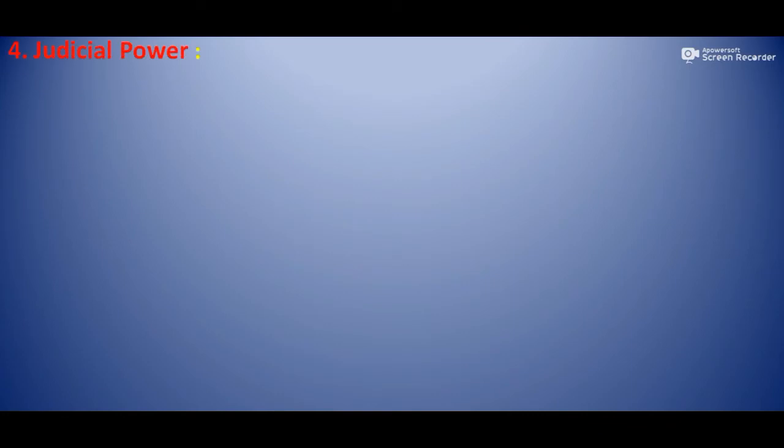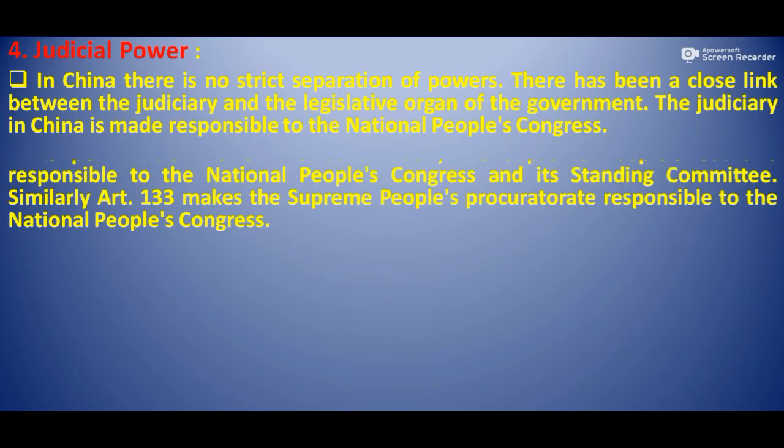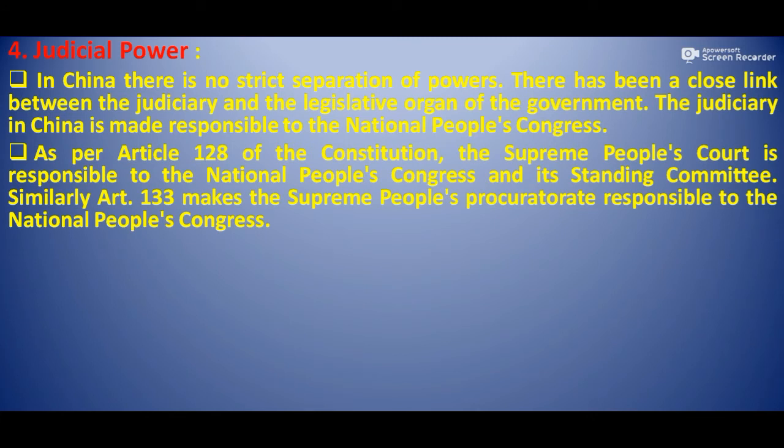Now we shall discuss judicial power. In China, there is no strict separation of power. There is a close link between the judiciary and the legislative organ of the government, and the judiciary in China is made responsible to the National People's Congress. So it is an exception in the Chinese system. In no other state, in no other constitution, is the judiciary a part of the legislature. The judiciary is accountable to the legislature. It is an exceptional case in China. It is not found in other states or in other constitutional systems.